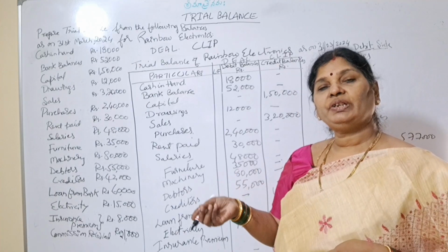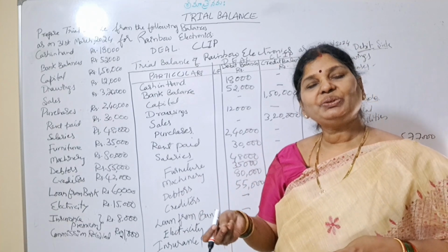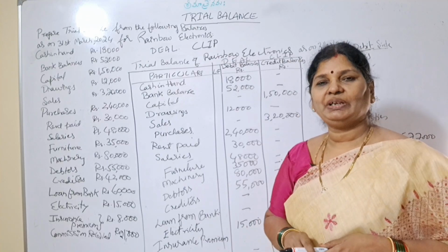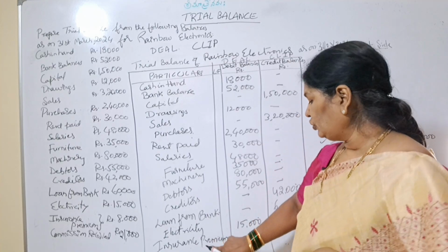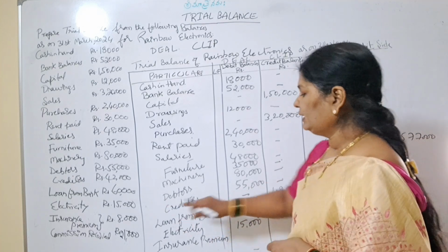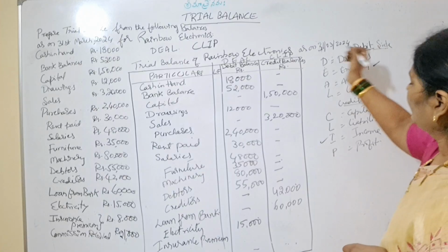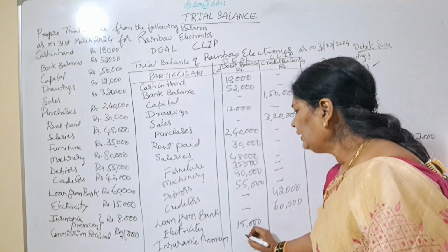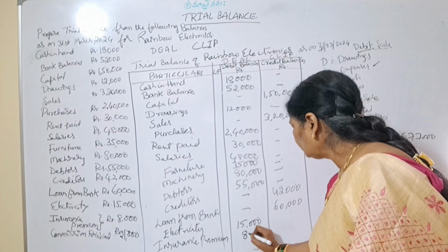Why do you take insurance? Because our company has to face many risks. To cover that risk, we take an insurance policy. For that policy, we have to pay an insurance premium. So insurance premium is our expenditure, 8,000. Where do we have to show expenses? On the debit side. So here I am taking insurance premium 8,000.